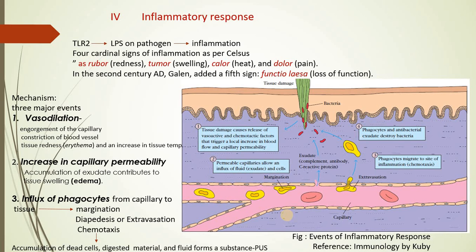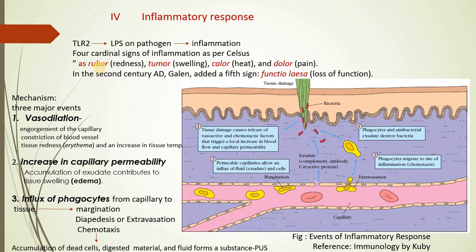So this will lead to flow of blood through the capillary with a large pressure, and as a result the blood will start getting accumulated in the nearby area, and this leads to release of RBC into the vicinity of the secretion, and that leads to formation of rubor.